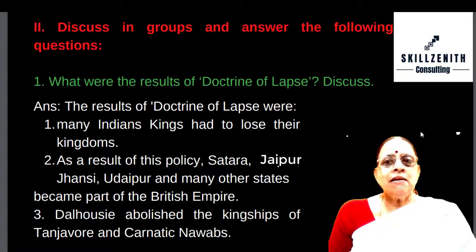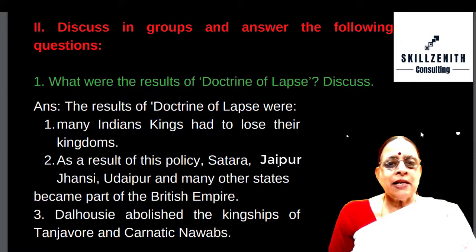Discuss in groups and answer the following questions. First question, what were the results of doctrine of lapse? The results of doctrine of lapse were that many Indian kings had to lose their kingdoms. As a result of this policy, Satara, Jaipur, Jhansi, Udaipur, and many other states became part of the British Empire. Dalhousie abolished the kingships of Tanjavur and Carnatic Nawabs.